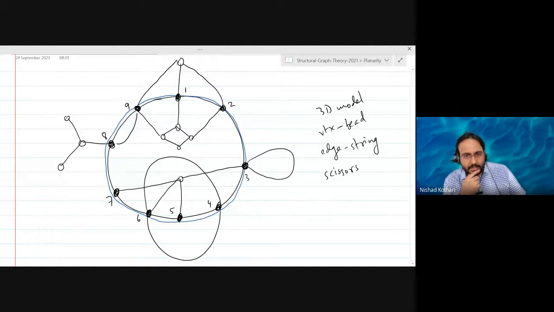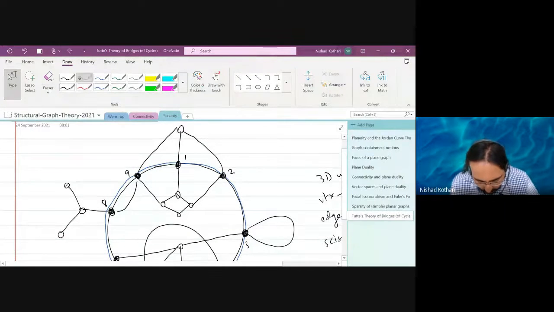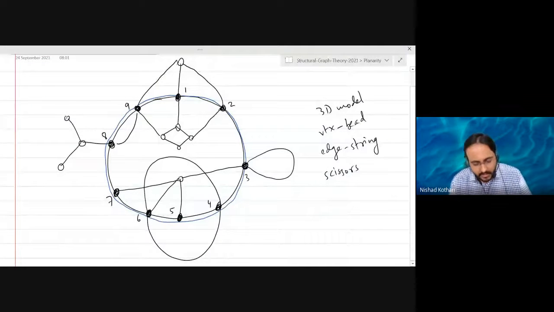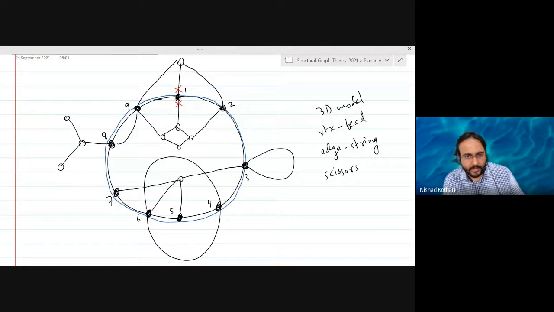For every edge that has at least one end on the cycle but is not part of the cycle, I have to cut around that edge. Or another way to think about it is, for every vertex of the cycle, I will cut around that vertex at edges that are not blue in this drawing.